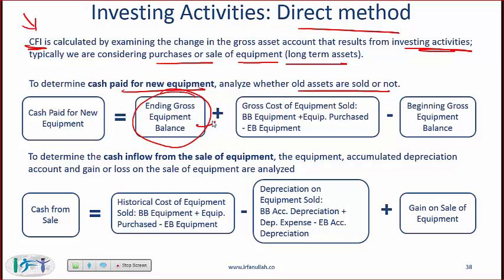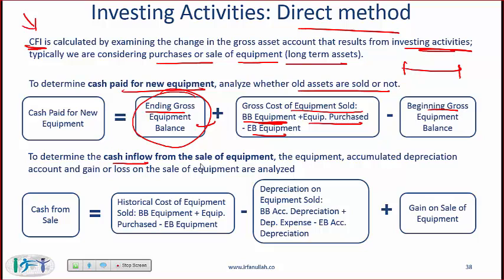Now, the beginning gross equipment balance is easy. That is read straight off the balance sheet. For the ending gross balance and the beginning gross balance, these are easy. But the gross cost of equipment sold, this is not that easy. So how do you figure out the gross cost of equipment that was sold during a given period? You take the beginning balance of equipment and then the equipment purchased minus the ending balance of equipment. And we worked through an example like this in the regular lectures.